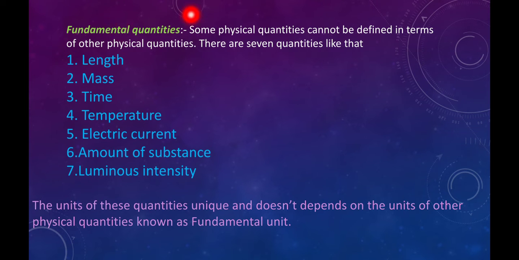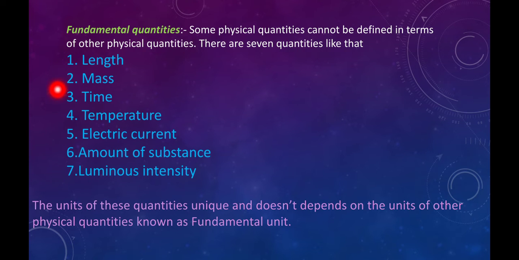With the help of these fundamental quantities, we can define or experimentally calculate any other physical quantity, but these cannot be defined or calculated in terms of other physical quantities. These are independently measurable, and so these quantities are called fundamental quantities.